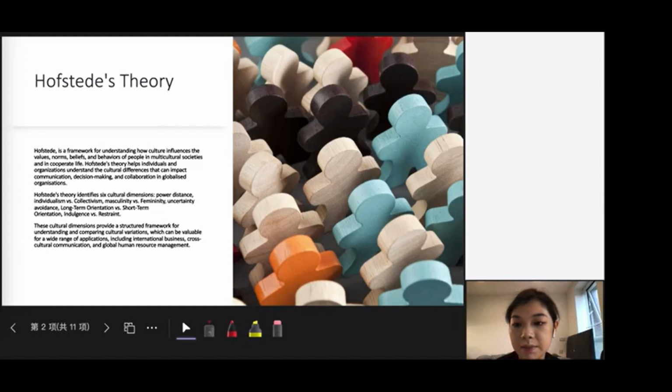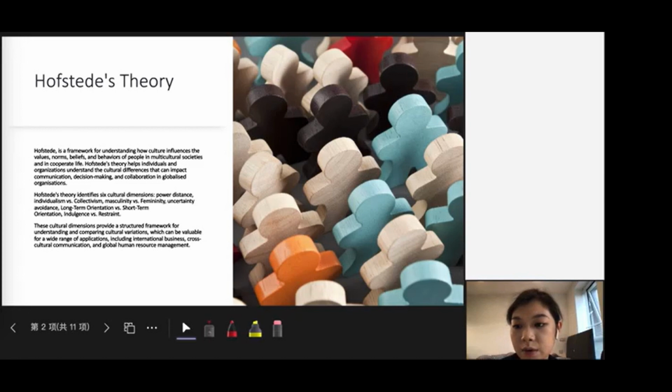This dimension measures the distribution and acceptance of power between different levels in a society. A high power distance indicates greater social inequality, while a lower power distance indicates the least social inequality.